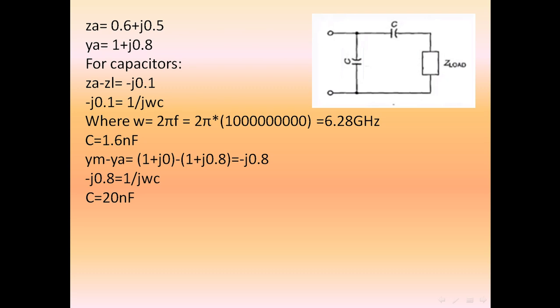And then YM minus YA, which is minus j0.8. Substituting minus j0.8 in this equation, we find the second capacitor equals 20 nanofarad. So as we moved anti-clockwise in the red line, we added a series capacitor with the value of 1.6 nanofarad, and a shunt capacitor, going clockwise in the blue line, with a value of 20 nanofarad.